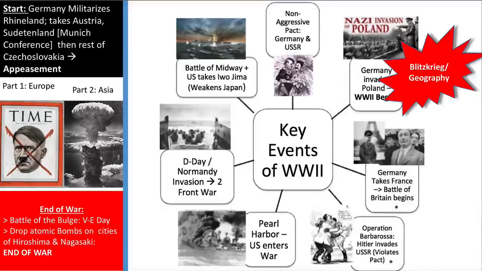However, Japan does not give up. Japan does not surrender. So even though Hitler and his forces have surrendered, the battle in the Pacific, the battle against Japan, continues. And the battle with Japan will not end until the U.S. drops atomic bombs on the cities of Hiroshima and Nagasaki. Once that happens, that is going to end the war in the Pacific. The Japanese will surrender, and that is what finally ends World War II once and for all.